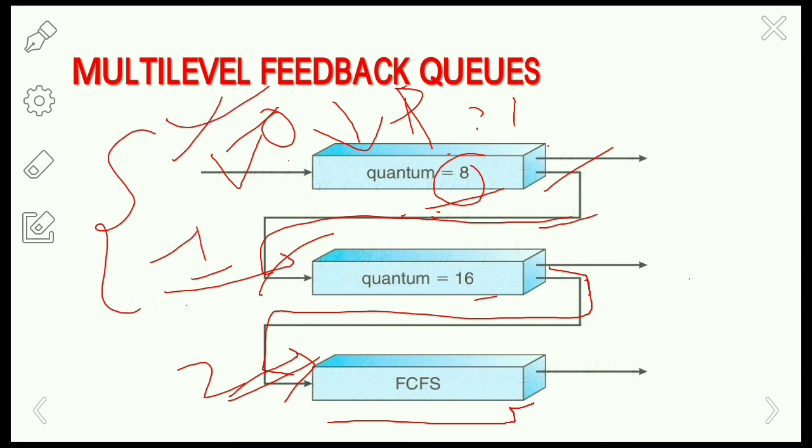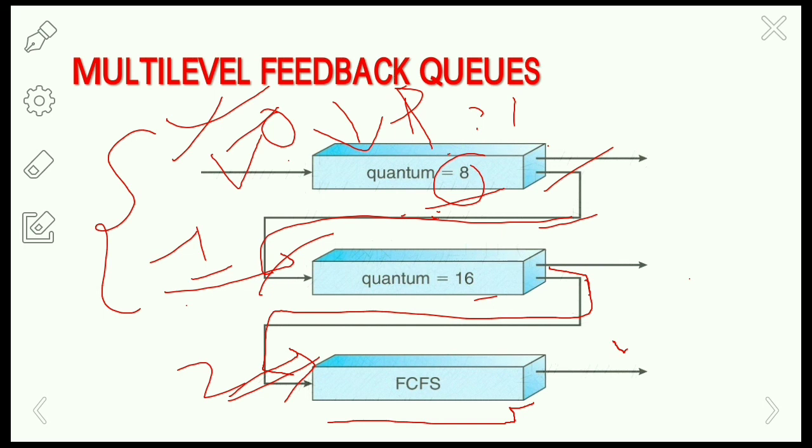The main advantage of this algorithm is that a shorter process will complete quickly, and a longer process need not wait much time in the ready queue and will gradually drift downward. To overcome the drawback of starvation, in this scheduling a process is allowed to move among the different queues.